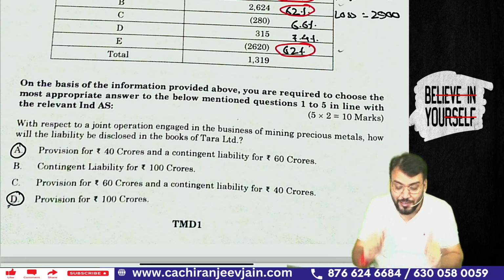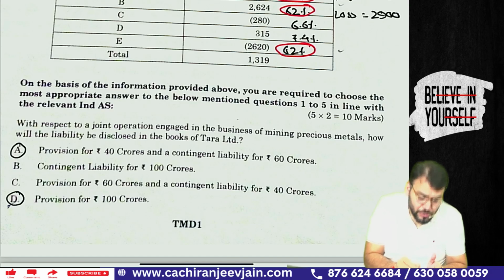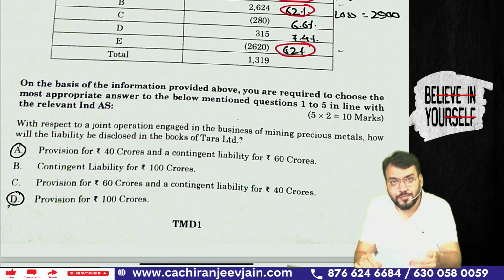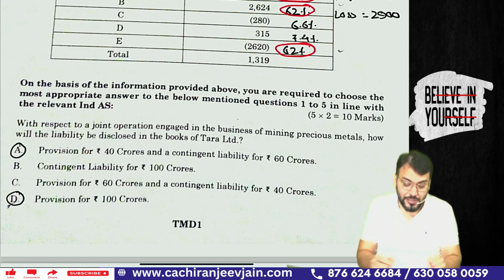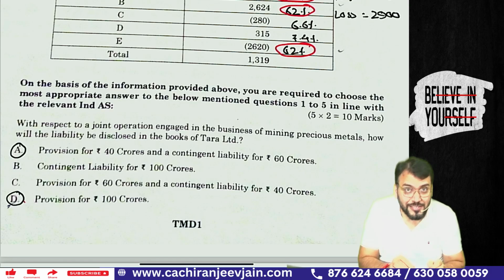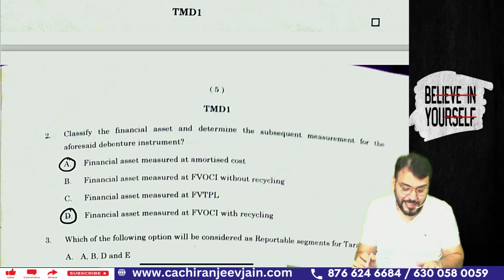But reasoning was not required. Reasoning was not required. Got this point? So I leave this particular point based on the ICAI solution that they are taking. As per the ICAI resource, the answer is D, not answer A. Have you understood what I am saying? Yes, sir. Coming to the next point.